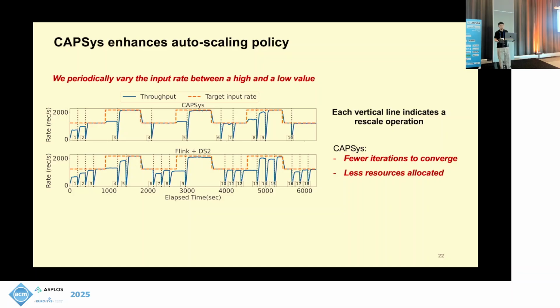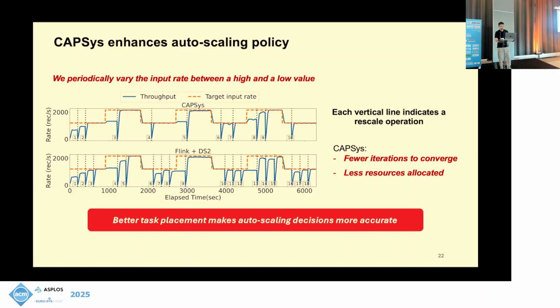What is not included in this figure is that CAPSys actually requires fewer resources to achieve the same target rate. The takeaway from this experiment is that better task placement plans can make auto-scaling decisions more accurate. The intuition is that we don't need to scale up if a better task placement can already resolve the problem and achieve the target throughput. For more experiments, please refer to the paper if you are interested.